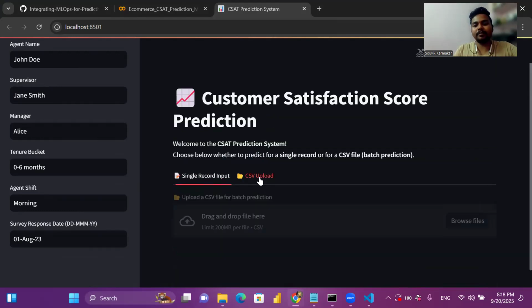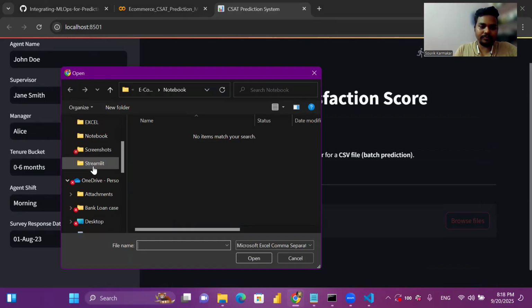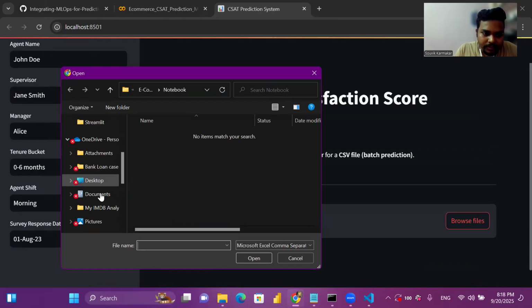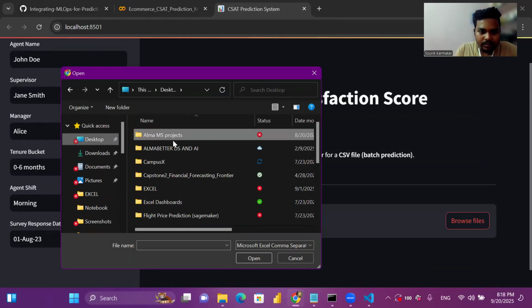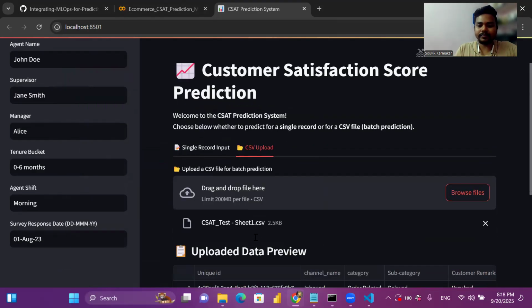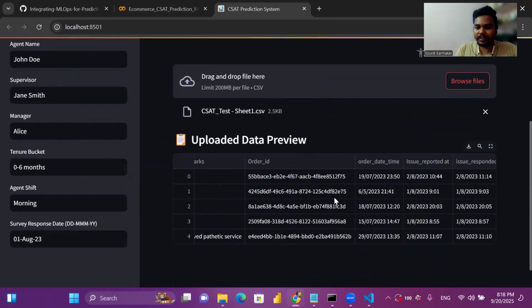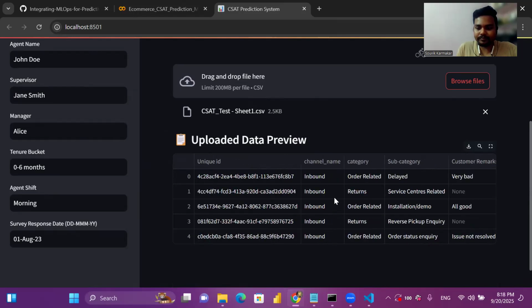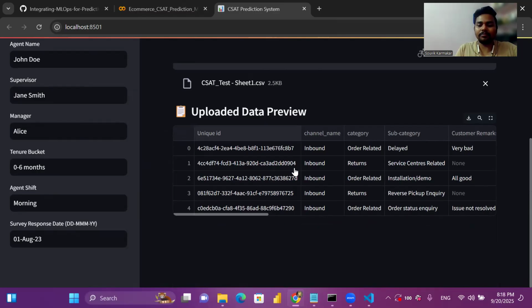So let's try the CSV upload as well. We have to browse the file. I have to go into my folder where I have kept the test file. Just a minute. So I have included some test data here. I've uploaded it. This is the preview of the data that I have uploaded. You can see all the feature values I have uploaded here. Let's see how the model is predicting. We have to wait for some seconds.